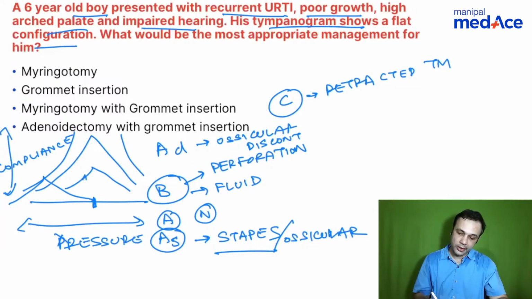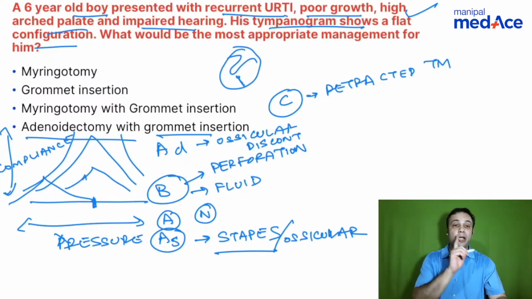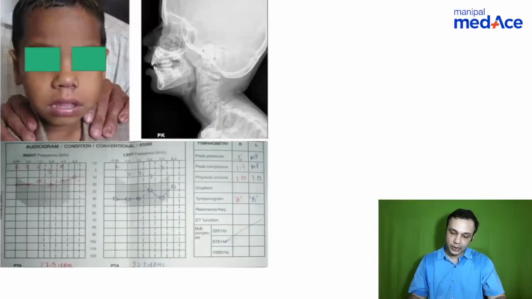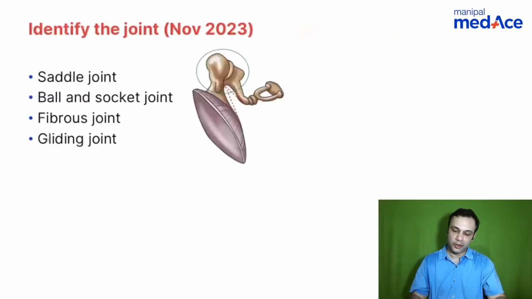Yes, Stardust, adenoidectomy with grommet insertion is the right answer here, because flat curve means fluid in the middle ear. You have to drain the fluid. So you do a myringotomy along with the grommet insertion. When you do a myringotomy with the grommet insertion, it should be in the antero-inferior quadrant. In acute suppurative otitis media, the incision is a curvy linear incision from the postero-inferior to the antero-inferior quadrants. So this is what it looked like. You have adenoid facies. You can see adenoids here, enlarged adenoids. You can see a conductive hearing loss on both the sides along with a B-type curve on the left side. So diagnostic of adenoid enlargement or adenoid hypertrophy.